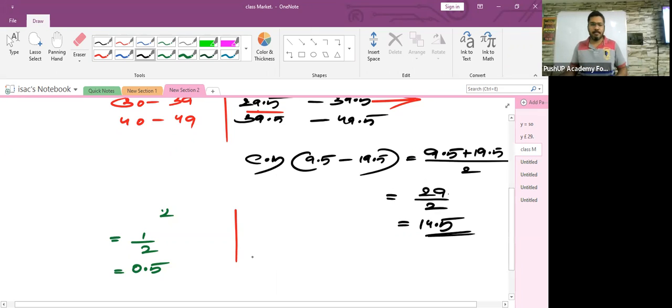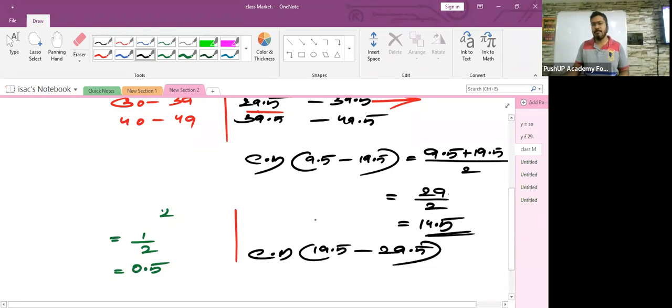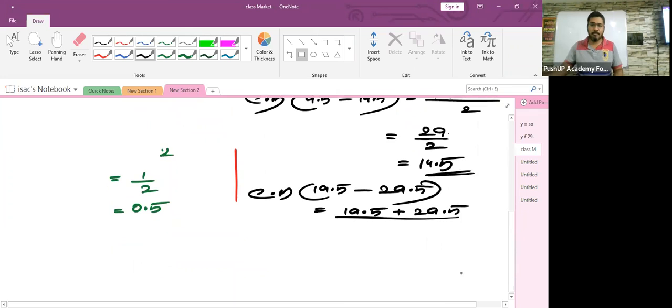The next one, the class mark of the second class interval, which is 19.5 to 29.5. How will you find the average of the lower and the upper limit? So 19.5 plus 29.5 whole divided by 2. How much is the sum of these two?